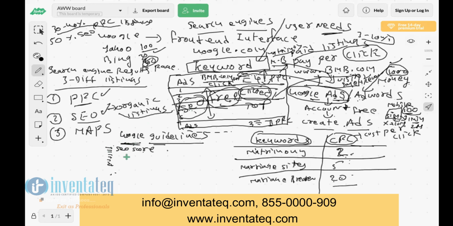So these rules are nothing but your backlinks, having quality content on the website, making your website mobile friendly, your site is secure, your website page speed is faster. Like this, we have so many rules which Google checks on your website to calculate the SEO score. So what is this guidelines? This is your SEO subject, technical subject, what you are going to learn in the course.